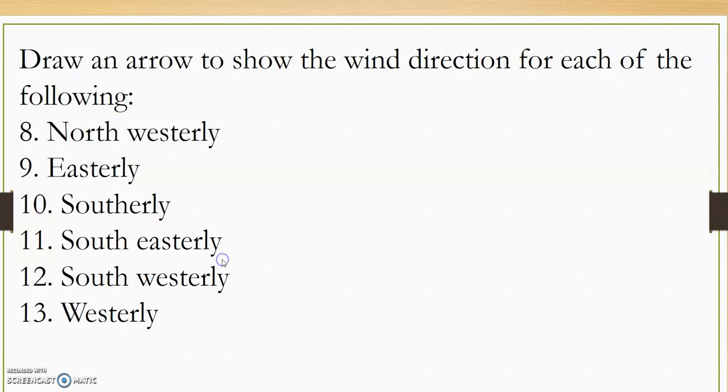Alright, fine. And then the last slide is asking you to draw. Okay, so I've given you the words now. I want you, in front of that word, to draw an arrow to show me how this direction would look on a map. Alright, northwesterly direction. How would you draw an arrow to show that the wind is a northwesterly wind? Always remember that we name our winds from where the winds are coming from, where the winds originate.